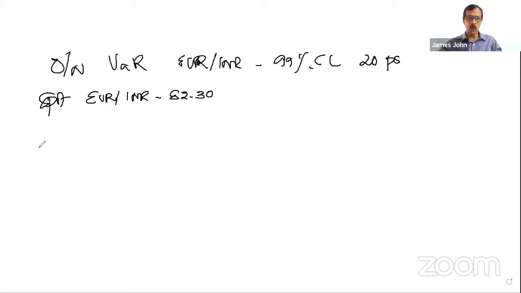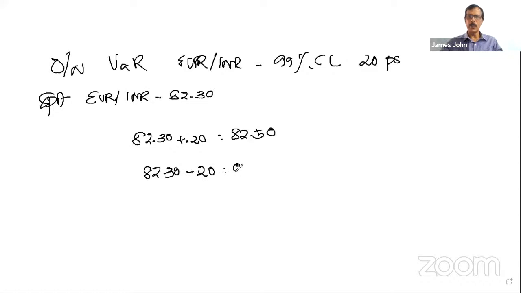That means tomorrow, the value of Euro can go either 82.30 plus 20 paise, that means 82.50, or it can be less by 20 paise, that means 82.10. This is the meaning of VaR.